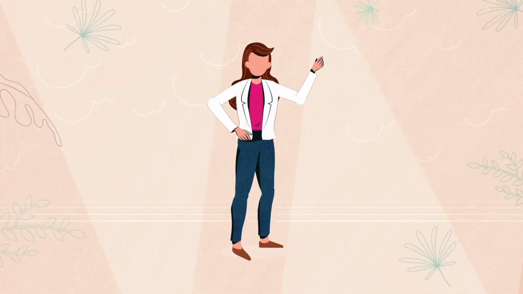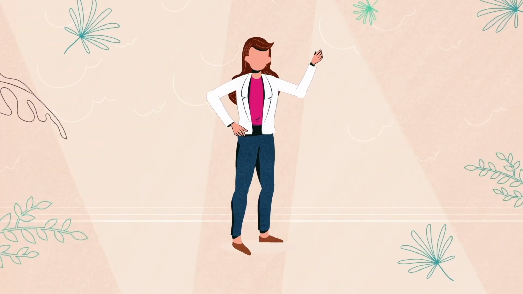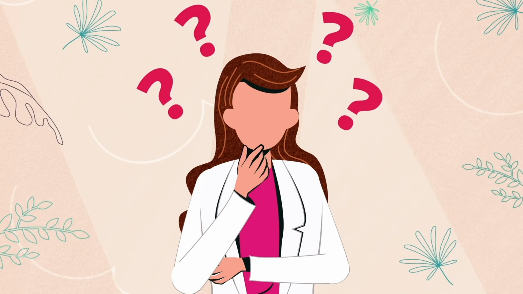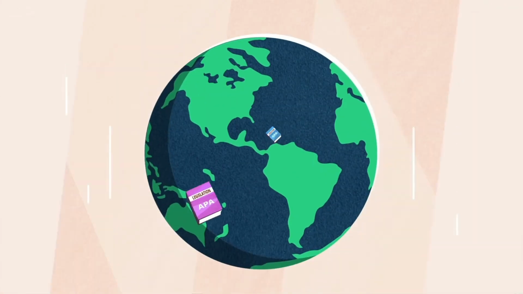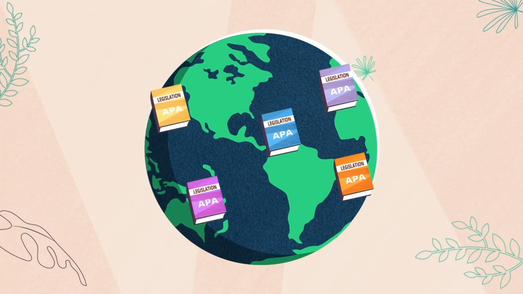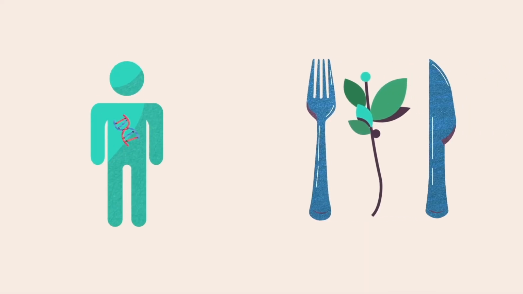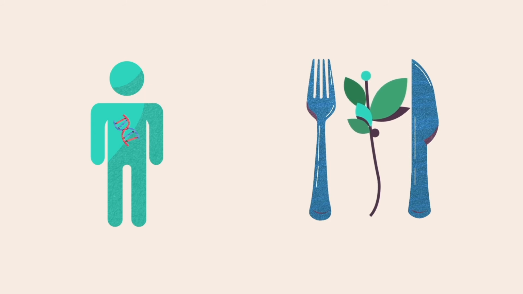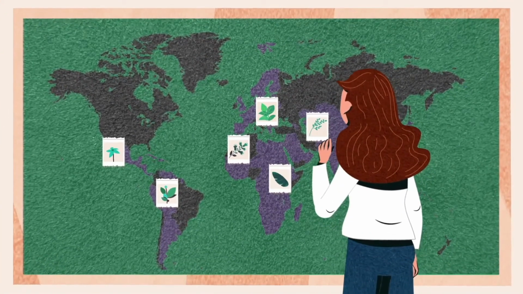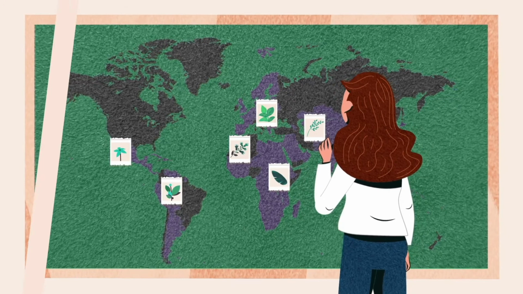But let's face it, while ABS procedures are simple in principle, following them sometimes proves difficult. ABS legislation differs between countries. Special cases exist, such as human genetic resources or crops for food and agriculture. You should always find out more before you start your research.